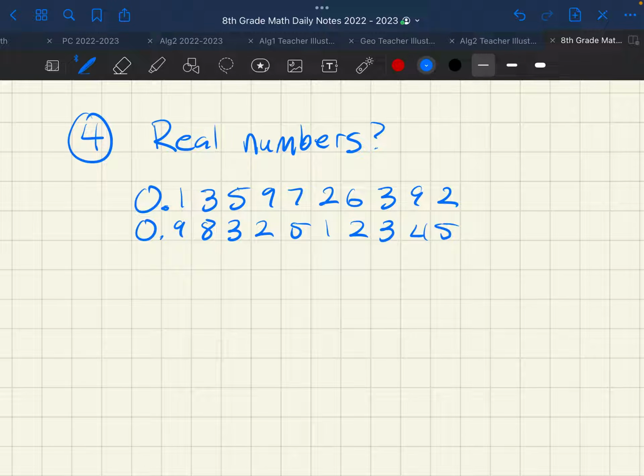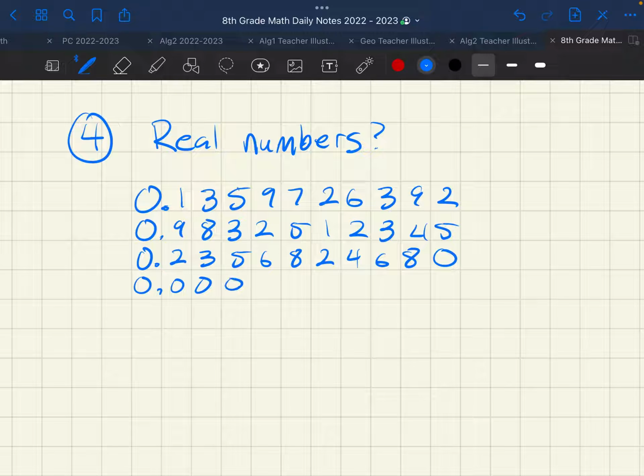I'm creative with my numbers. 0.983251234, 0.23568, 2, 4, 6, 8, who do we appreciate? 0, I don't know. 0.0000135 with some more zeros. Like, okay, I'm just putting a bunch of random numbers.